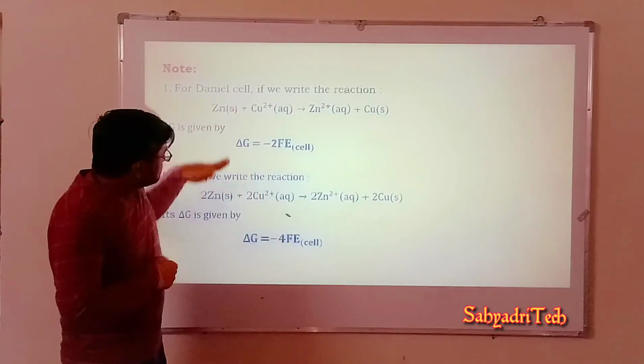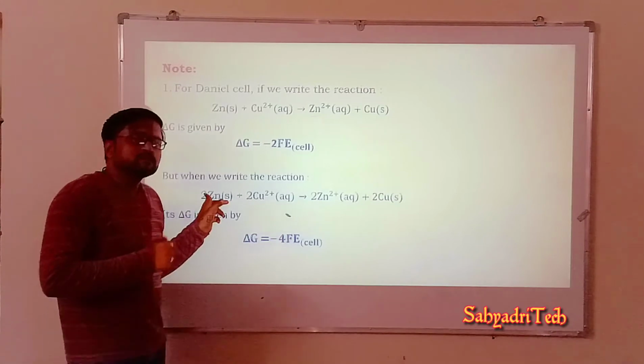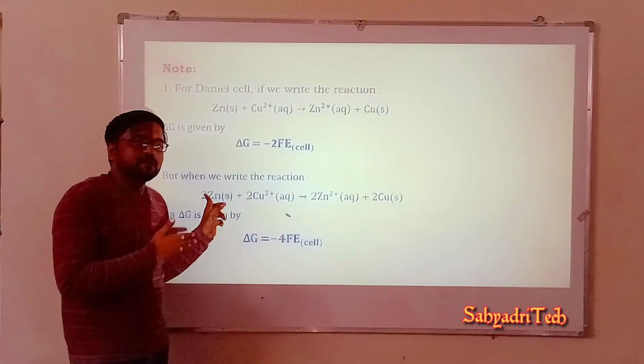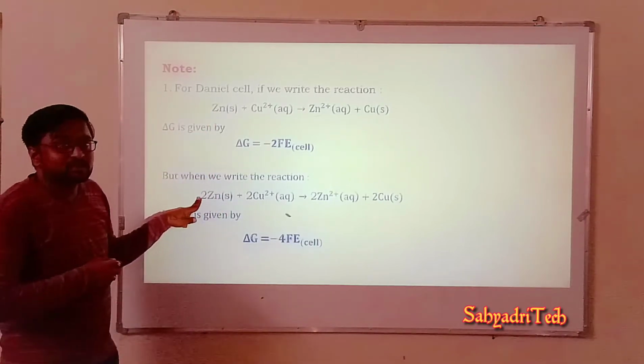Now the earlier one is the simplest form. In this equation, what have I done? We simply doubled the number of moles of all reactants and all products. So both are balanced equations only.